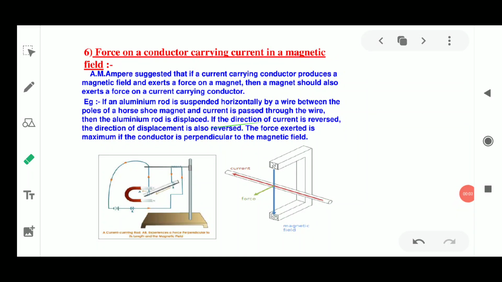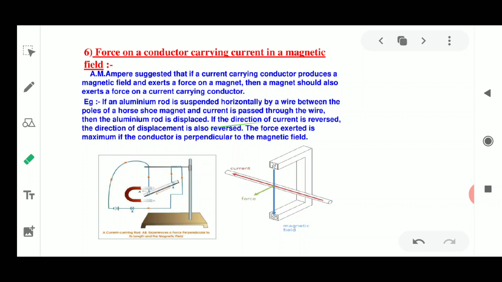Hello students, I am here with another video from the chapter Magnetic Effect of Electric Current of class 10th from the NCERT book. Before starting today's video, I would like to tell you that so far we have discussed magnetism, the types of magnets, the properties of magnetism, and magnetic field, in which magnetic field lines are also discussed. Then we discussed the magnetic field around a straight current carrying conductor and also around looped conductors.